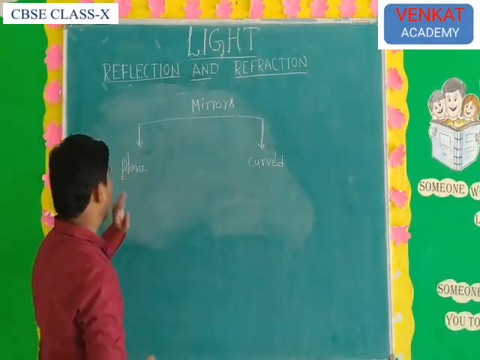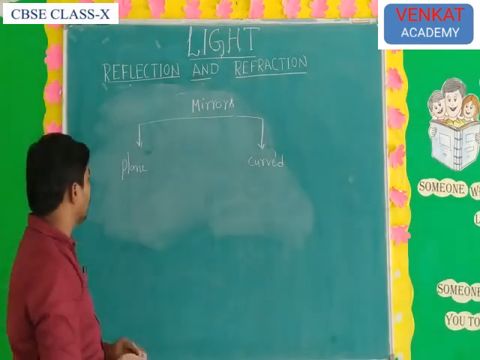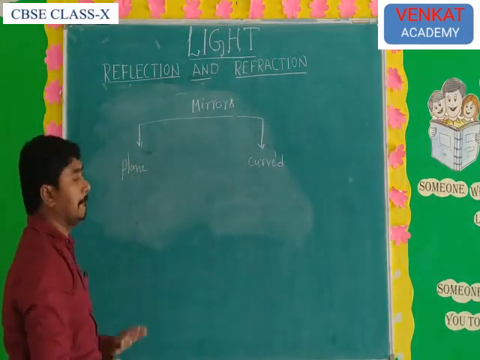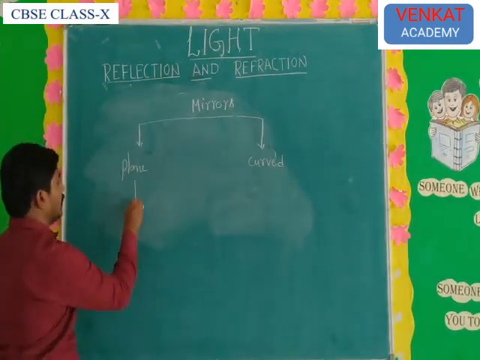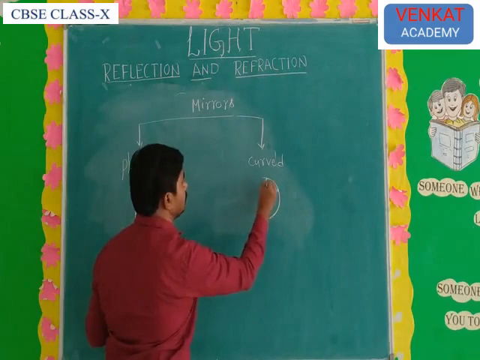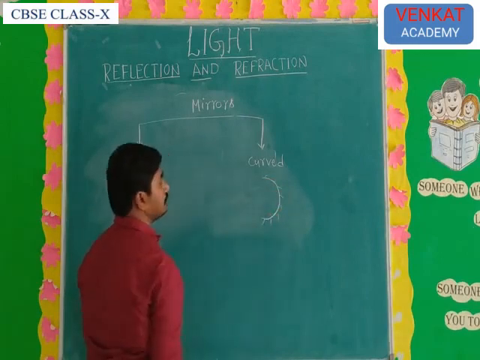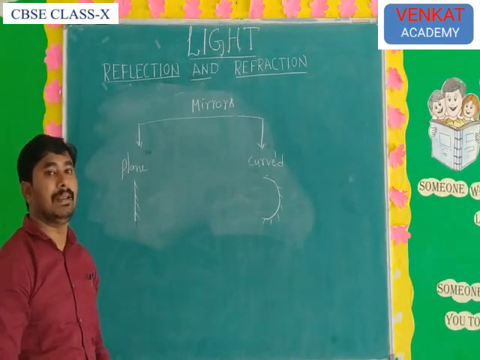Plane mirror means the mirror surface is plane. Curved mirror means the surface of the mirror is somewhat curved. This is a plane mirror, and this is a curved mirror. First, we need to learn about the plane mirror.